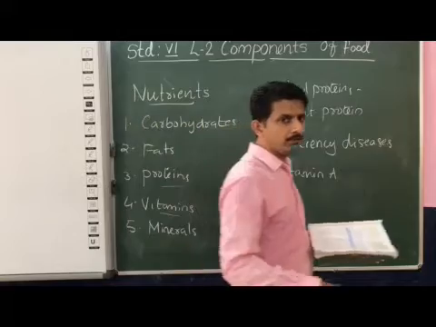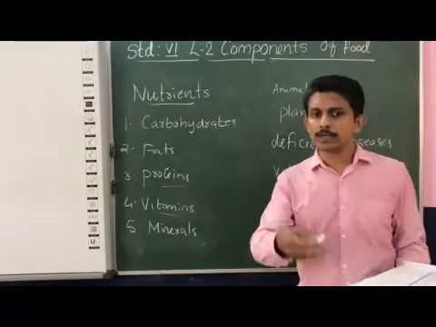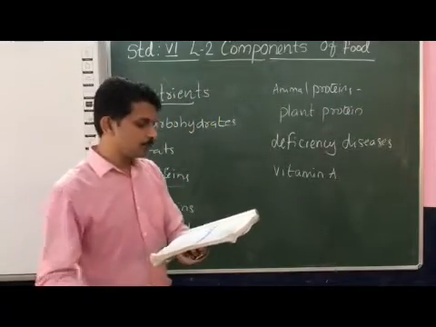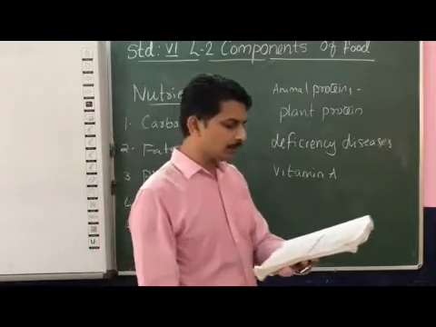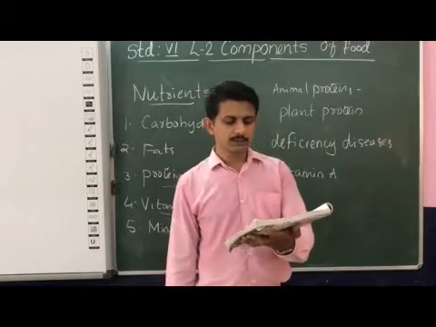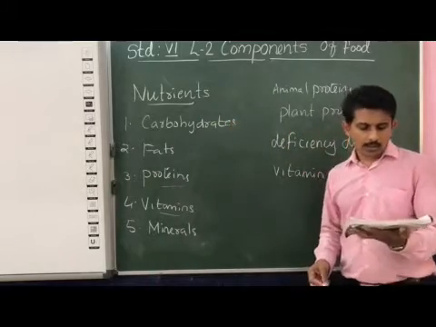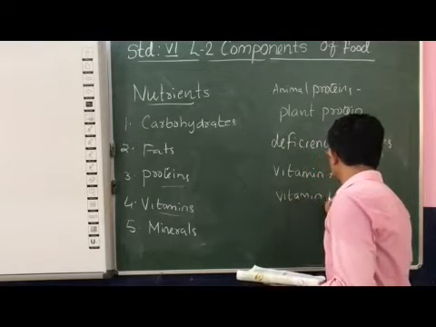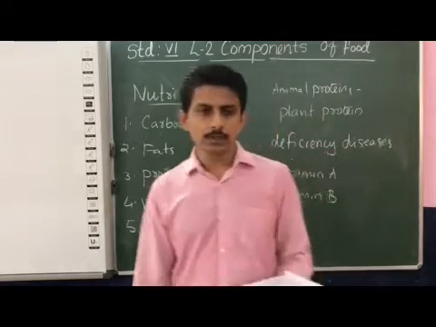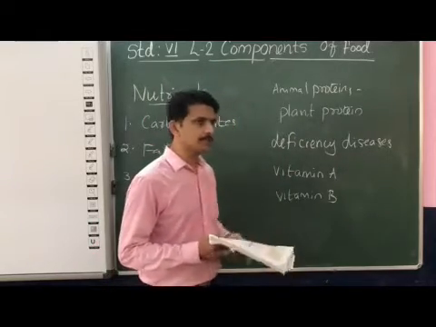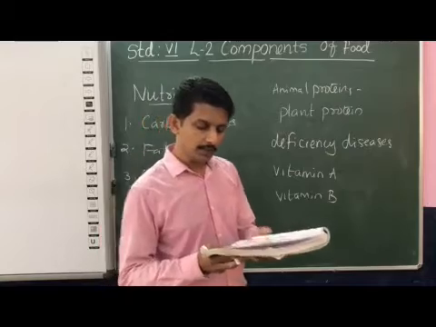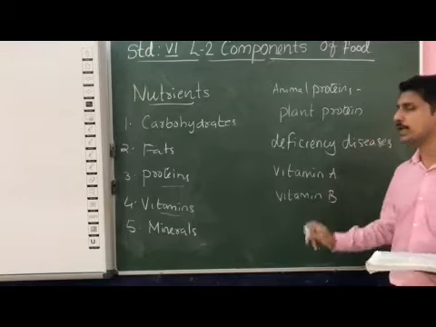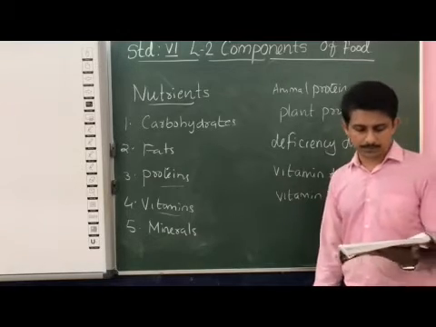Now we can consider another type of vitamin, that is vitamin B. There are various types of vitamin B, commonly known as B complex, like B1, B2, B3. The rich sources of vitamin B are seafood, milk, meat and green vegetables. The deficiency of these vitamins leads to a disease known as beriberi, which affects our nervous system. Lack of vitamin B affects our nervous system.